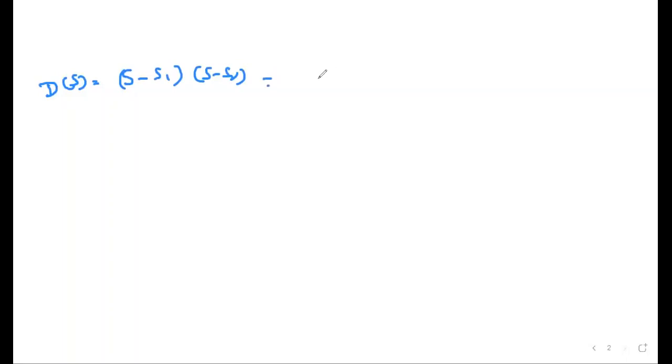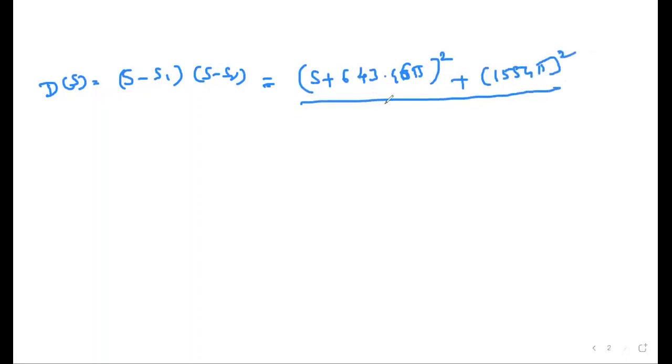These two are complex conjugate terms, so after multiplication you will get s plus 463.46 pi whole square plus 1554 pi whole square. Nothing is very complicated, just multiply it, that's it. This is the denominator polynomial.